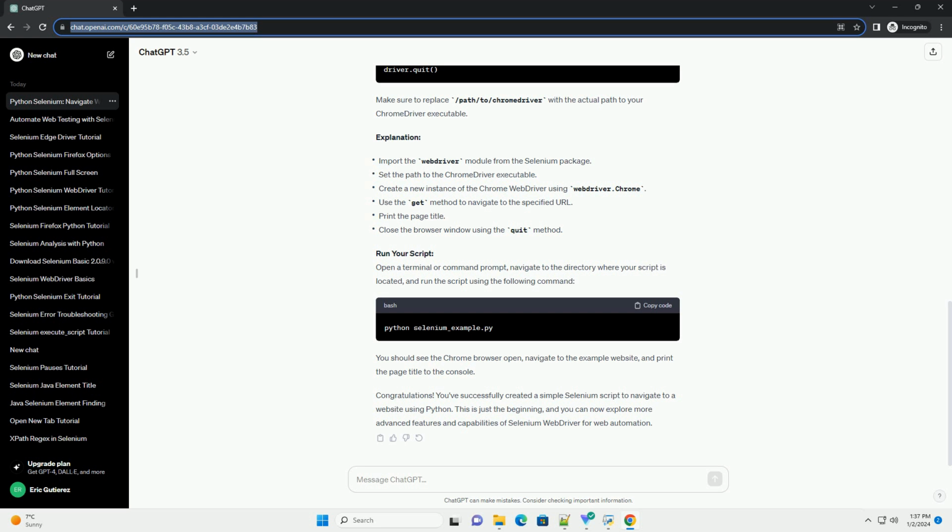Congratulations! You've successfully created a simple Selenium script to navigate to a website using Python. This is just the beginning, and you can now explore more advanced features and capabilities of Selenium WebDriver for web automation.